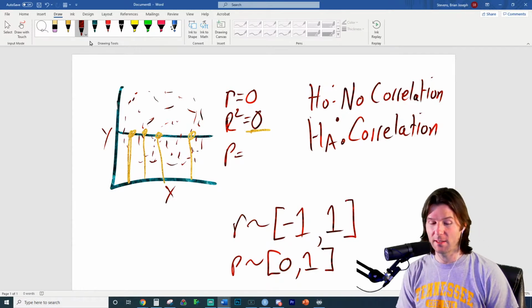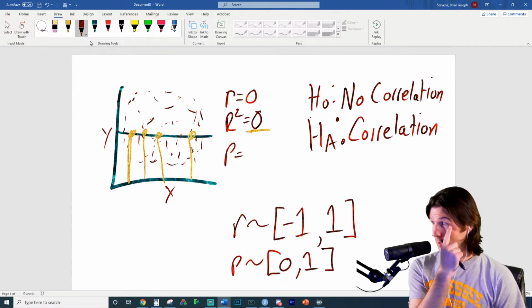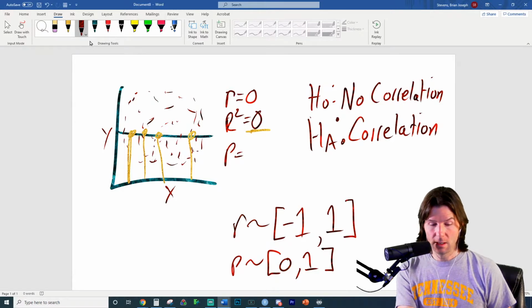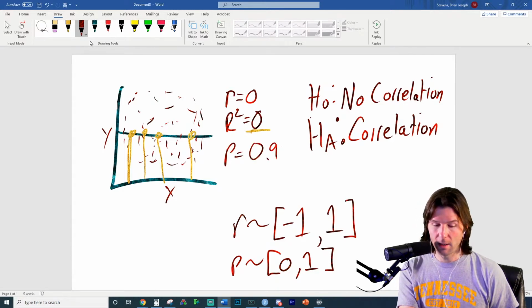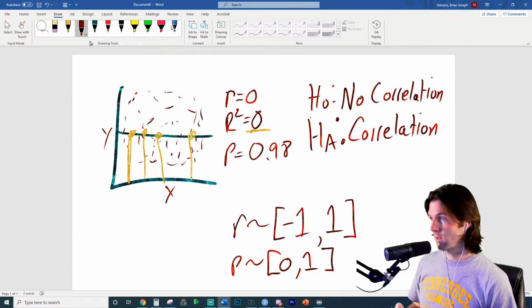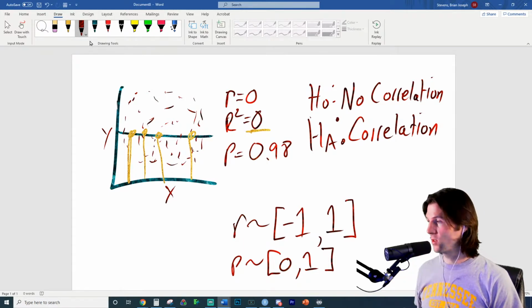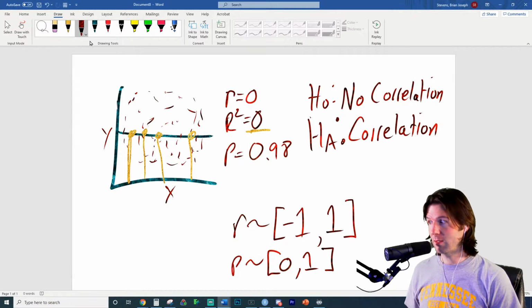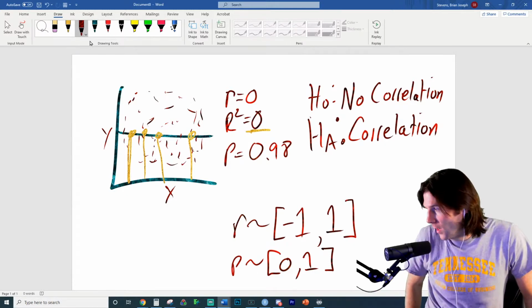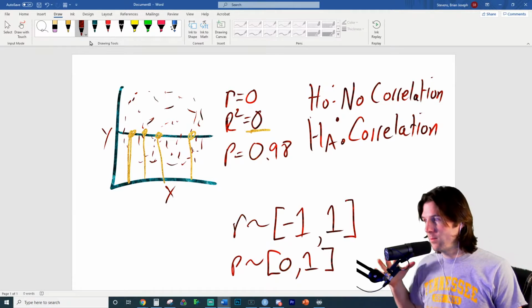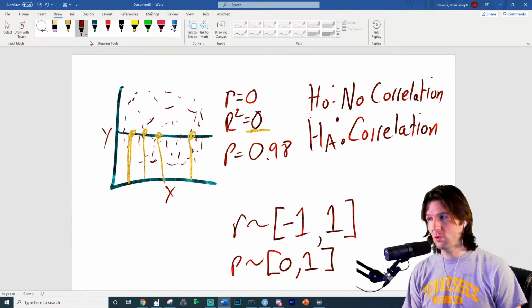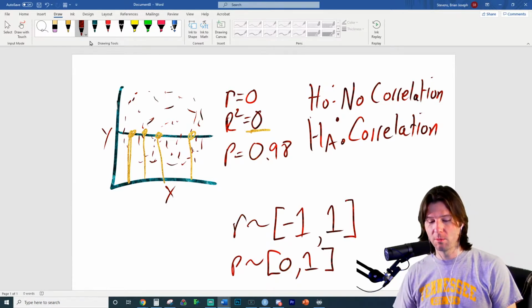It's very likely, exactly. So what does that mean the p-value is going to be? If this is a very likely thing to see, the p-value is going to be very, very high. So the p-value here tells us that what we saw was very likely given the null is true. And so we would say that what we observed here is likely given there's no correlation. So the p-value is related to strength in some ways, like stronger correlations are less likely by random chance.